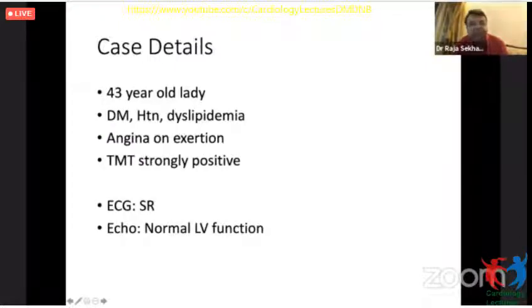This was a 43-year-old lady who had risk factors of diabetes, hypertension, and dyslipidemia, with significant angina on exertion and a very strongly positive TMT, whose ECG at rest did not show any significant changes, and echo showed reasonably good LV function with some suggestion of an apical wall motion abnormality.